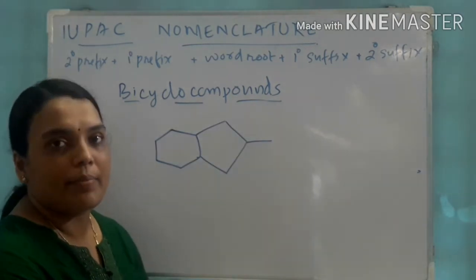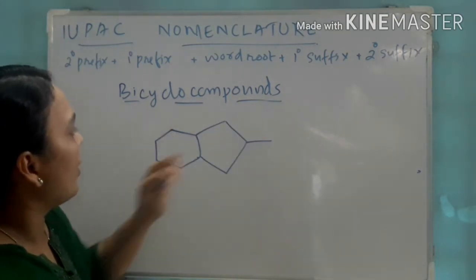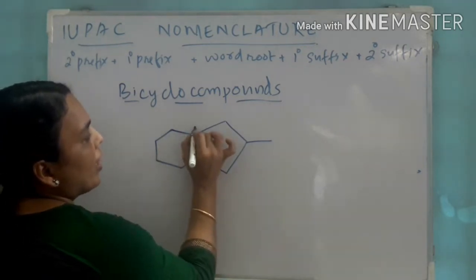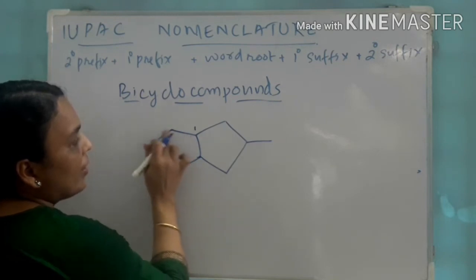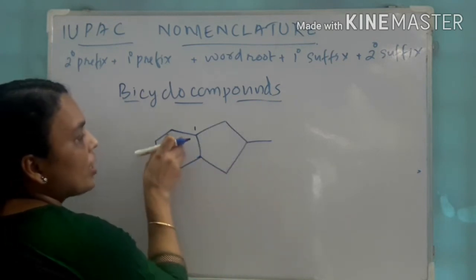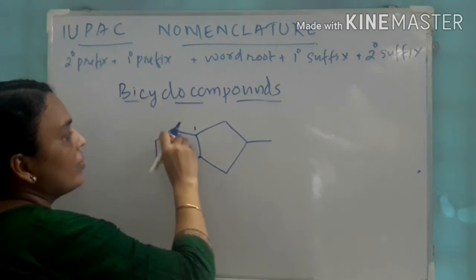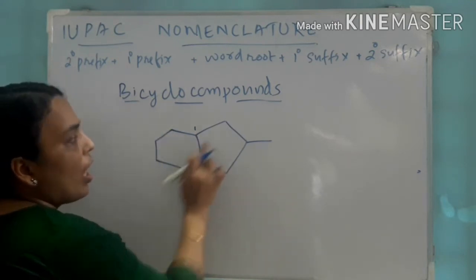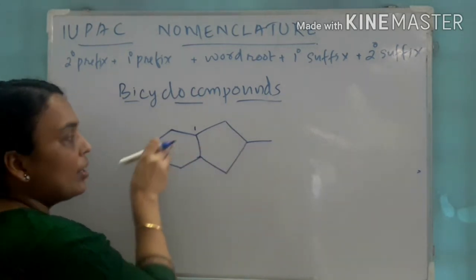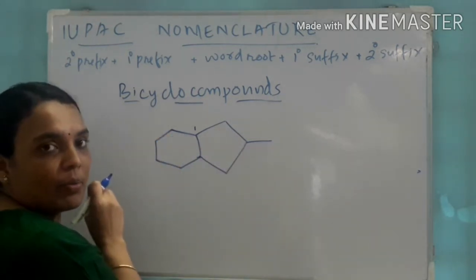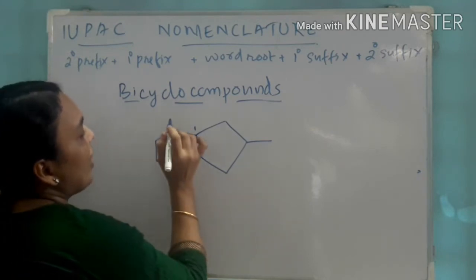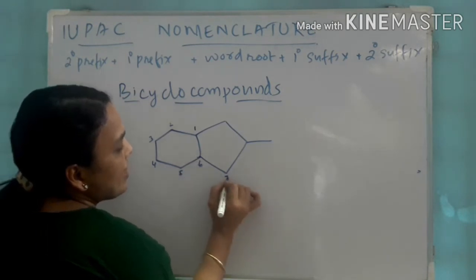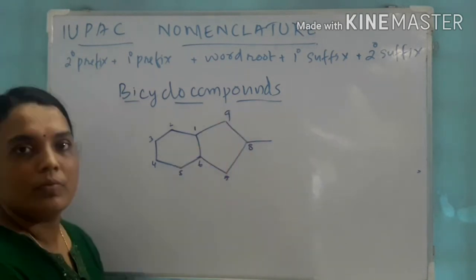Let us see another example. So this is the bridge carbon. Here this is a bridge carbon. So let us give 1 here. Then which cyclic ring has more carbon atoms? This ring has 1, 2, 3, 4 carbons and here 1, 2, 3 carbons. So this has the larger number of carbon atoms. So let us move through this way. 1, 2, 3, 4, 5, 6, 7, 8, 9.